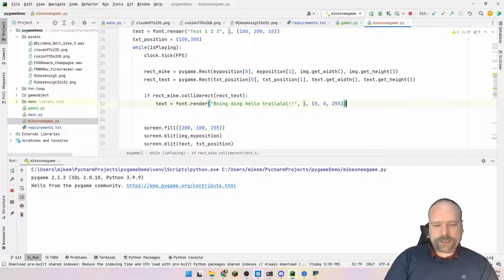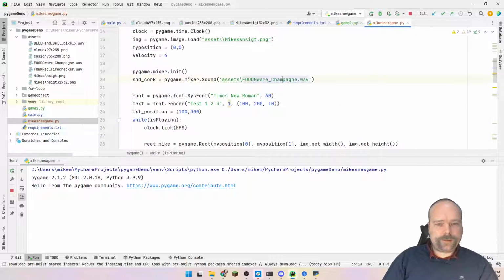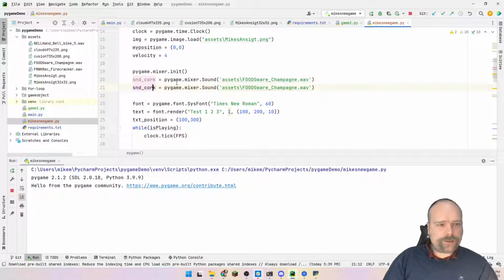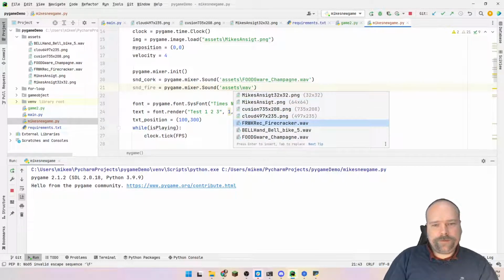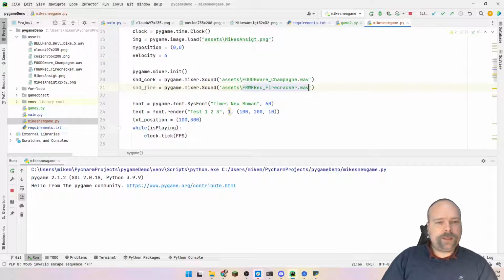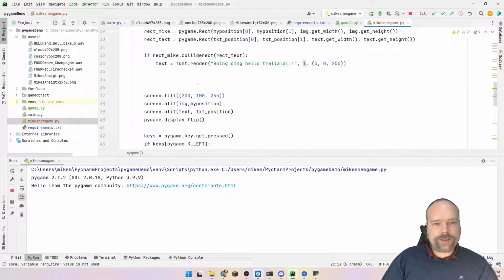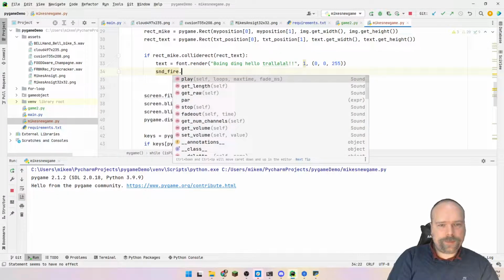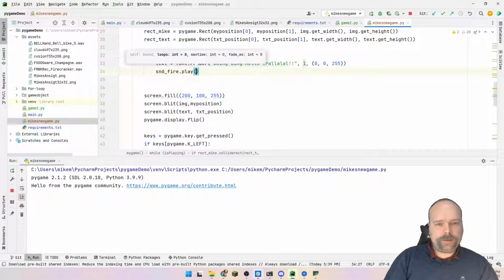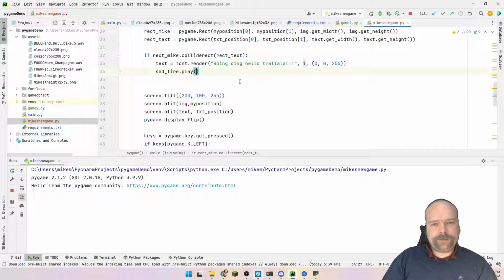And we could also play a sound. So we will add a new sound. So I'll add one more sound. Sound firework. Sound firecracker. So that is this position right here. Firecracker. Here's the sound. So then I'll play the firecracker if we collide. Play. Yeah, that's fine.